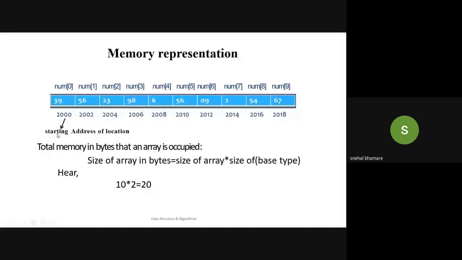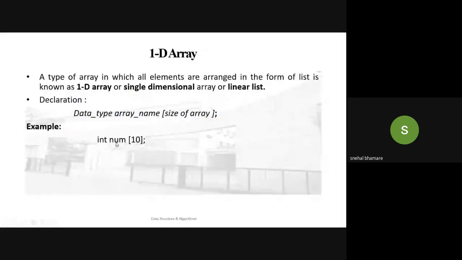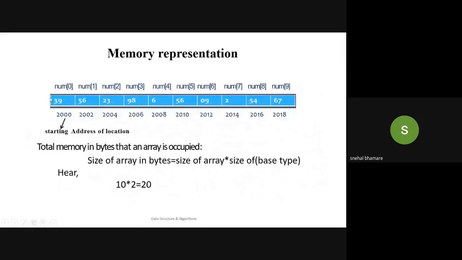Now suppose I have to store 10 numbers in a single dimensional array. So its declaration will be like this: int num of 10. Now in memory allocation, a continuous block of 10 will be allocated for that.